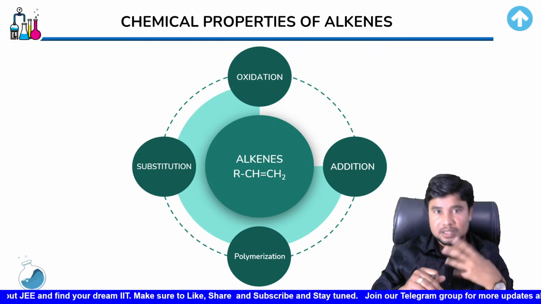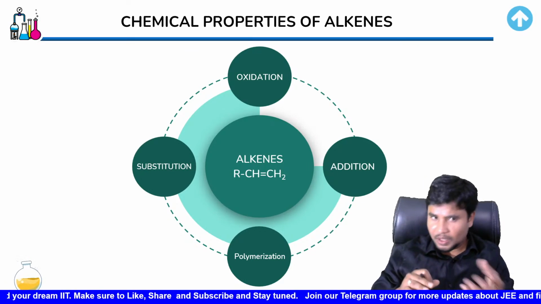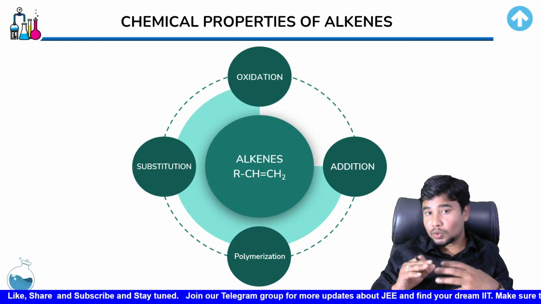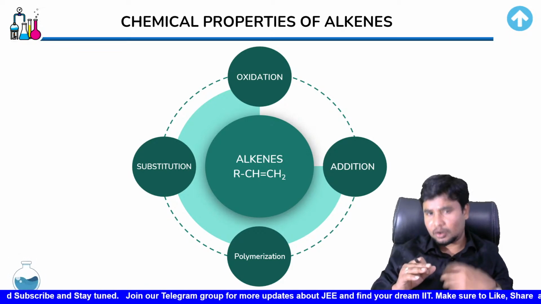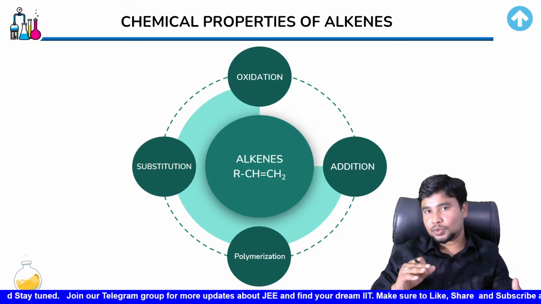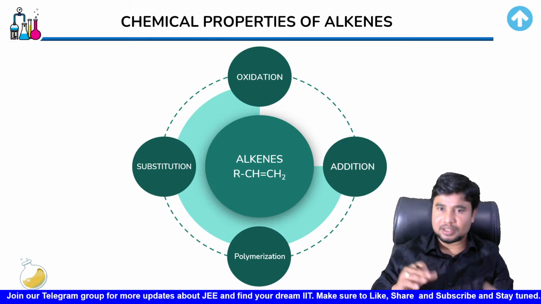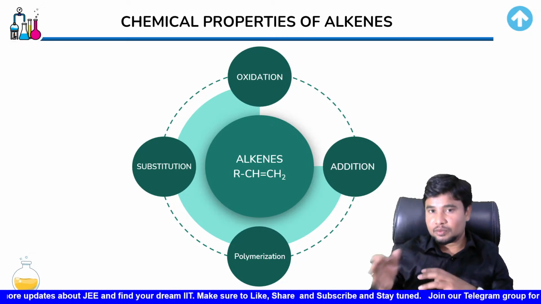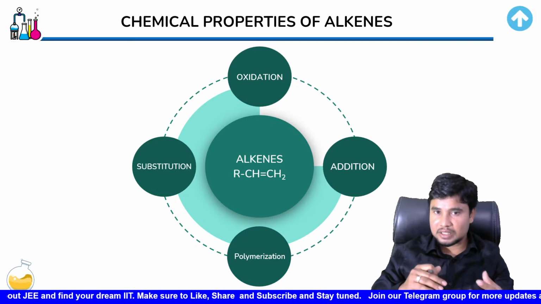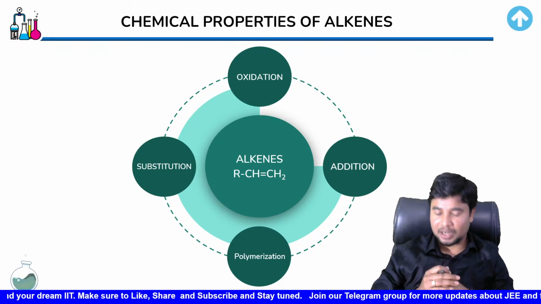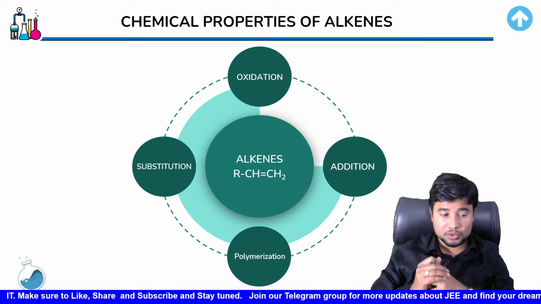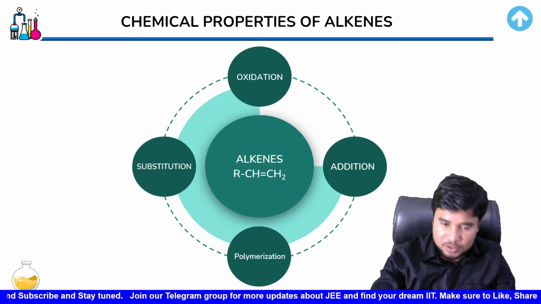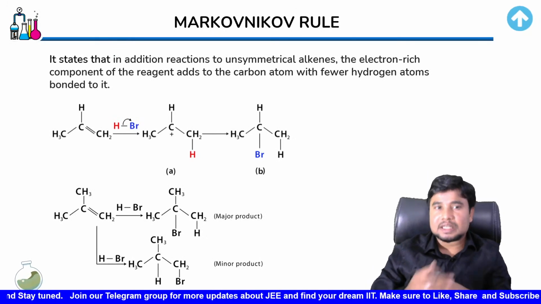One such way is by oxidizing something. The other way is by substitution reaction, by substituting something. And then you could also see the reactions with which alkene reacts: substitution, oxidation, polymerization. The polythene that we use is also prepared from this alkene. Then we will see the reaction which we know as addition reaction. As you already know, addition of hydrogen happens over the alkene molecule, right? So those types of reactions are what we will be observing. So let us directly move into the reactions and learn about them.